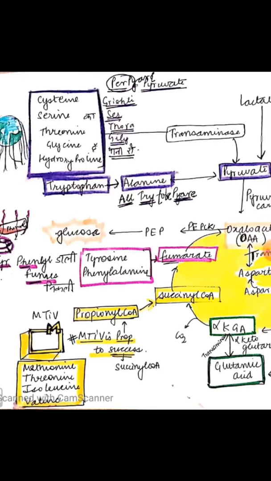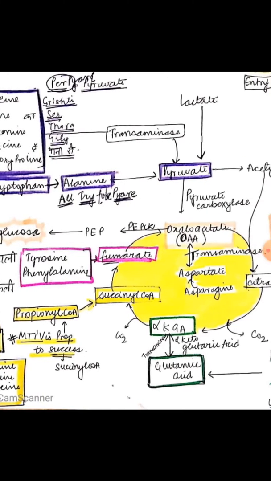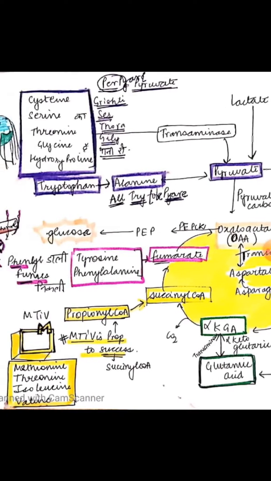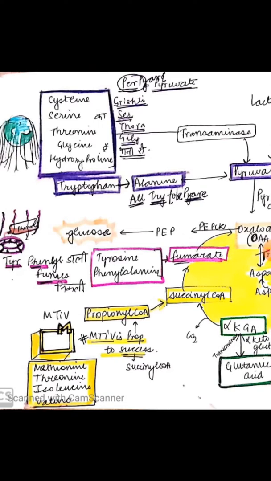Propionyl-CoA converts into succinyl-CoA, and succinyl-CoA is an intermediate of Krebs cycle. So how can we remember this? A hint that I've made is: MTV is prop to success. MTV, we all know, is an entertainment channel, and it is a prop to success. For example, even Ayushmann Khurrana was first in MTV Roadies, and look how successful he has become these days.